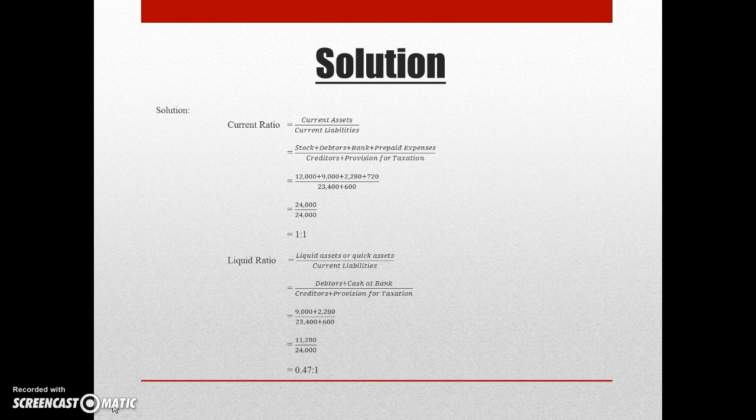The second solution will be the liquid ratio, which equals liquid assets or quick assets over current liabilities, which includes debtors plus cash at bank over creditors plus provision for taxation. In conclusion, we can assume that the company is not running well based on the current ratio and the liquid ratio.